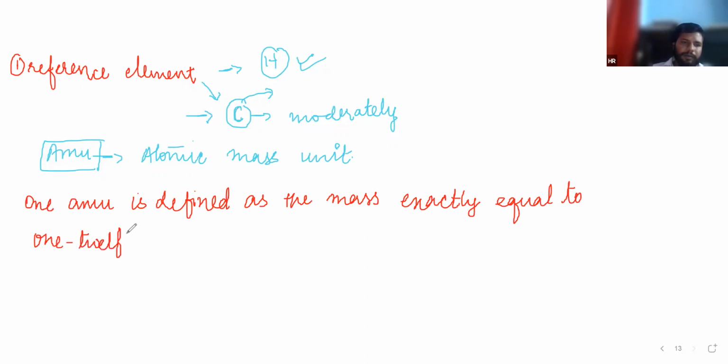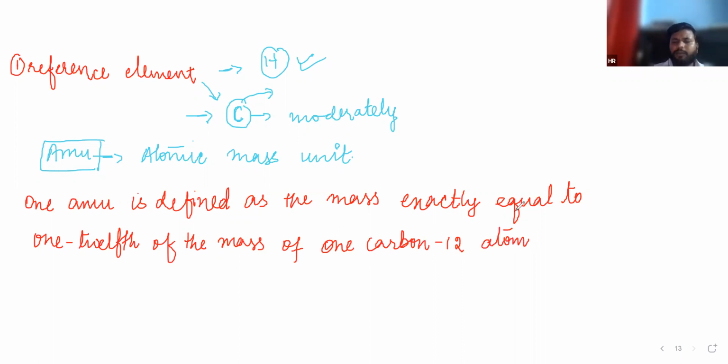1/12 of the mass of one carbon 12 atom. What is a carbon 12 atom? Actually, there are isotopes of carbon. Do you know what isotopes are? Yes, sir. The elements which have the same atomic number but a different atomic mass.